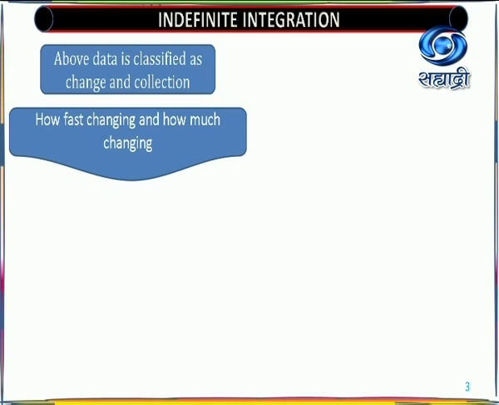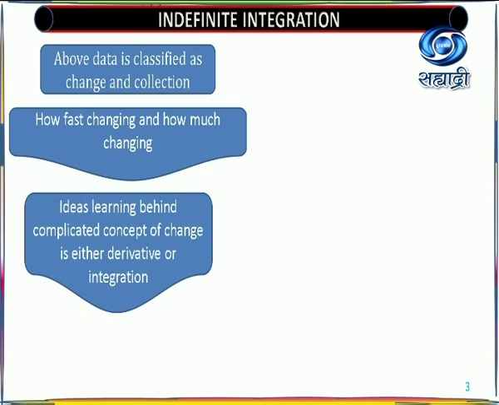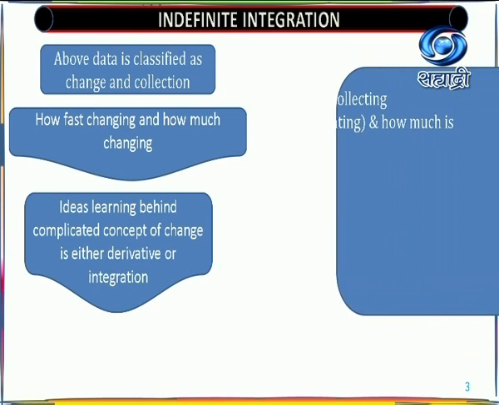How fast it is changing and how much it is changing, that you have already studied, and that idea is in the derivative. How fast it is changing and how much changing is the concept of the derivative. So the ideas behind the complicated concept of change are either derivative or integration. Integration gives you the meaning of itself. Integrate means what? Collection, togetherness. Togetherness means an area, so that is called integration.